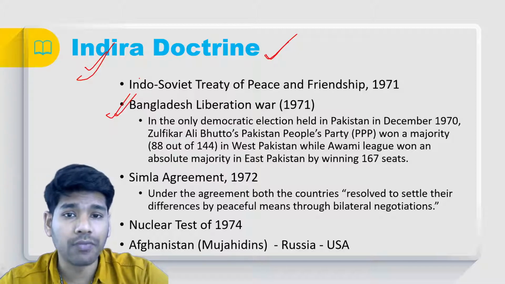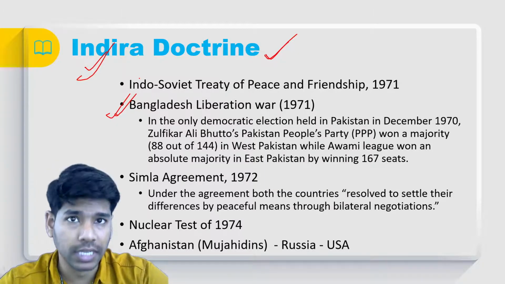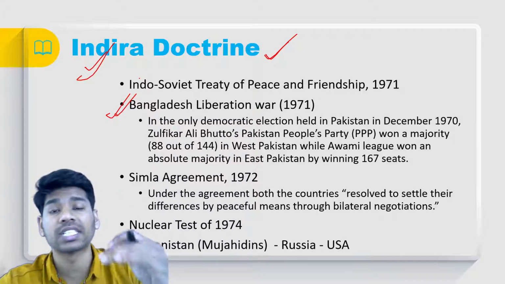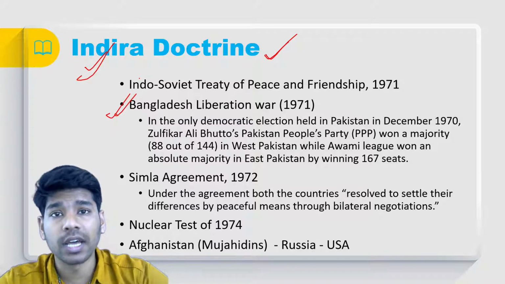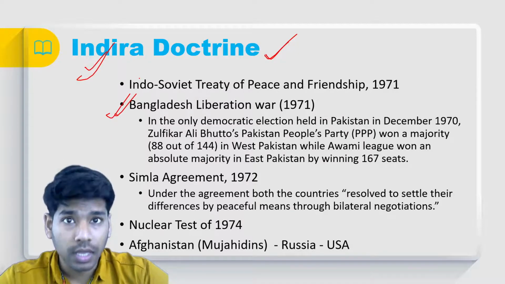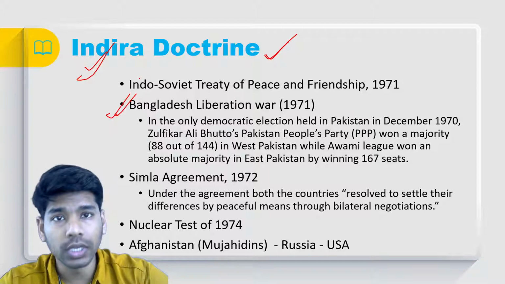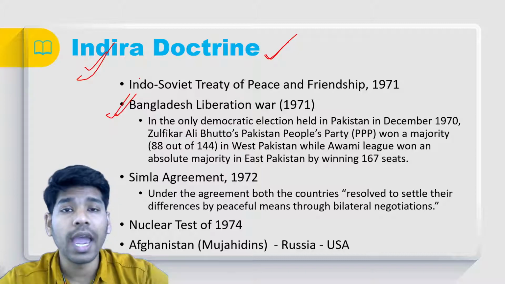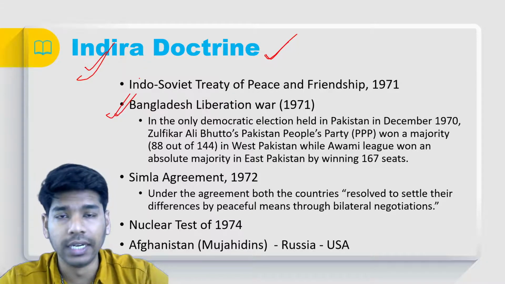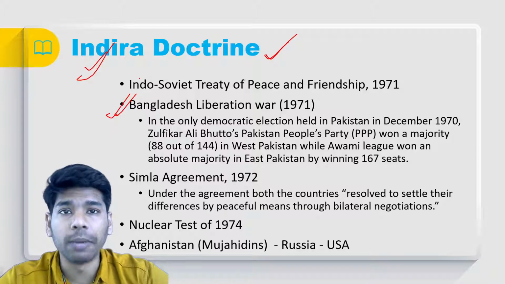That was the first time a democratic election was held in Pakistan, in 1970. In the democratically elected government, the political party Awami League, a party based in East Pakistan, won with an absolute majority, so East Pakistan had to form the government. But Bhutto was not ready to transfer the power, and he sent the military to East Pakistan and killed all the intelligentsia and the people of the Awami League, and they were indiscriminately raped and killed. This is one of the worst war crimes ever committed on earth.